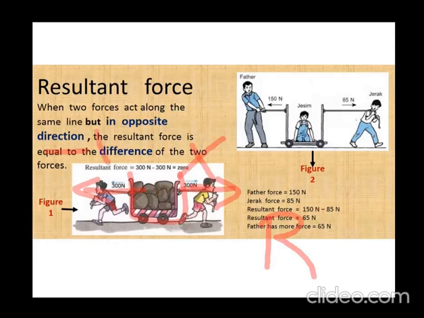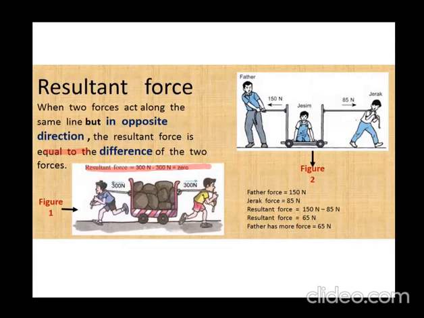The Y boy is pulling towards the left with a force of 300 Newton. So both are pulling the cart with the same force but in opposite directions, so we are going to subtract them. The resultant force is 300 Newton minus 300 Newton, that is 0.